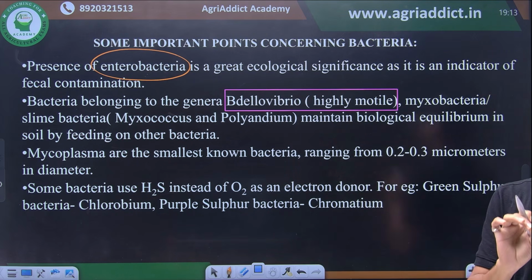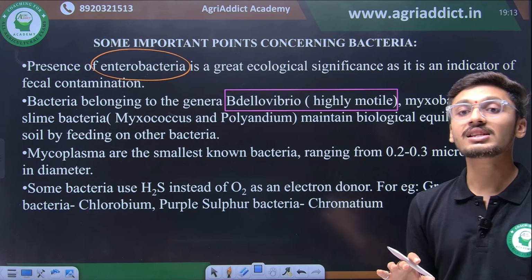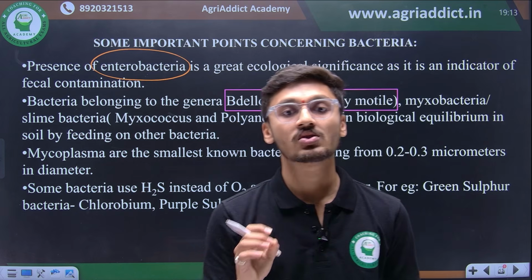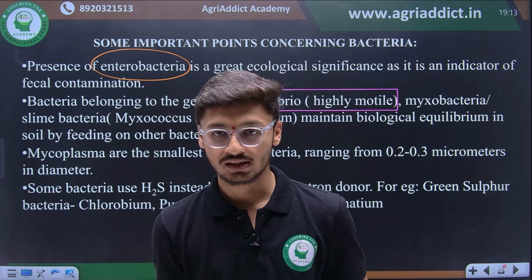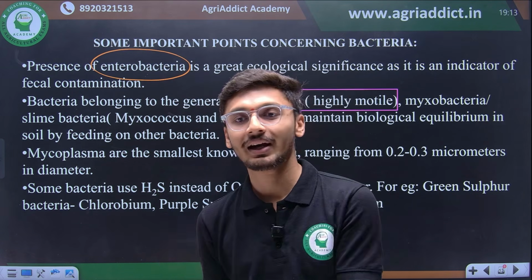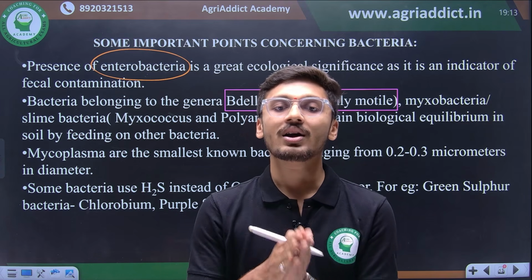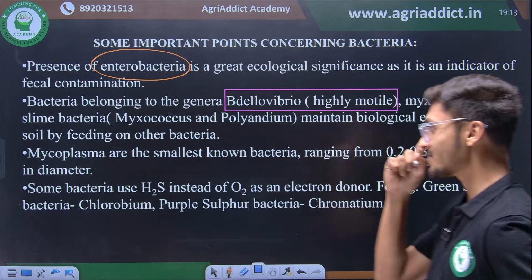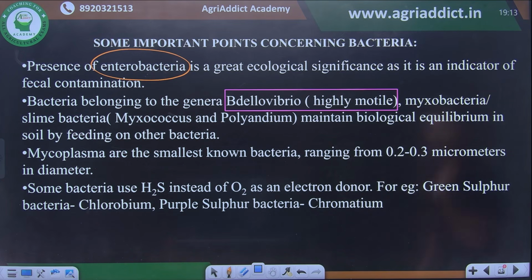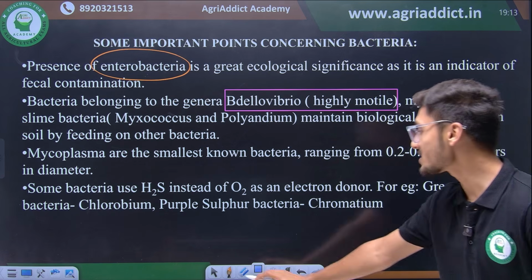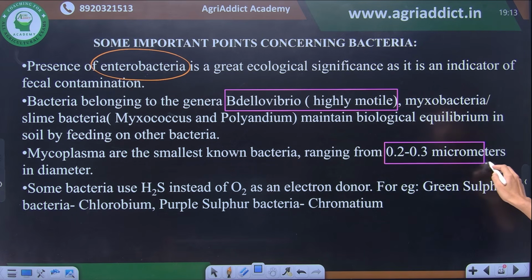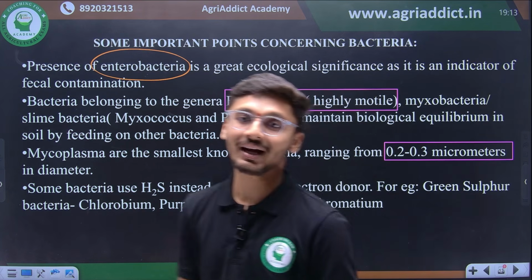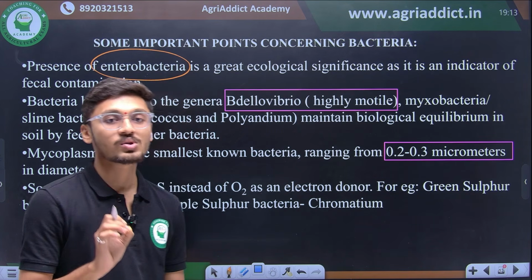These are myxobacteria or slime bacteria, and these play a key role in maintaining equilibrium in soil by feeding on other bacteria. So these are the bacteria which feed on other bacterial population. Then we have mycoplasmas. Mycoplasmas are the smallest known bacterial population, with a size range of 0.2 to 0.3 micrometers. Do not forget, mycoplasma are the smallest known bacteria with a size range of 0.2 to 0.3 micrometers in diameter.